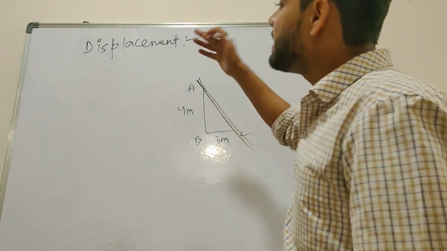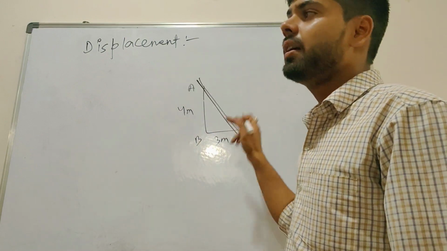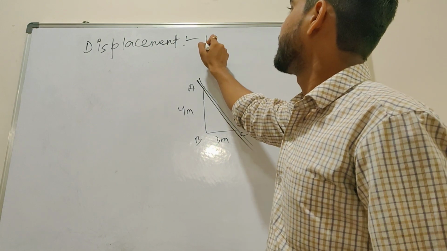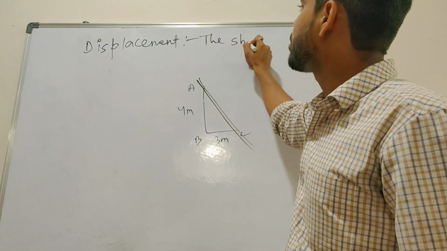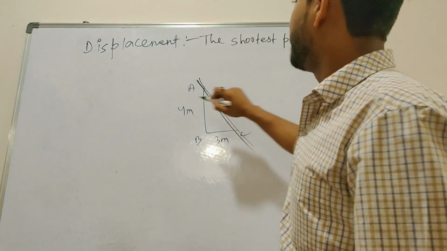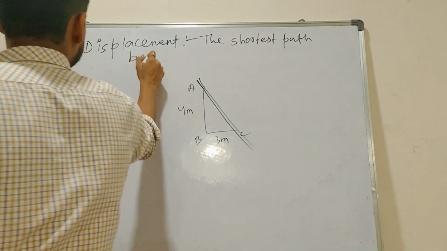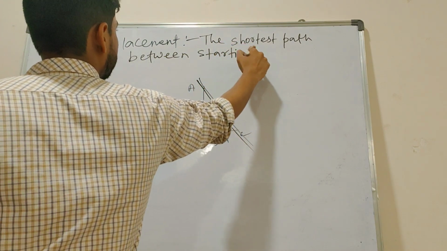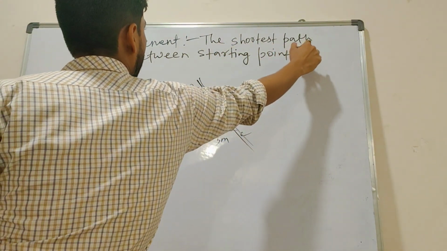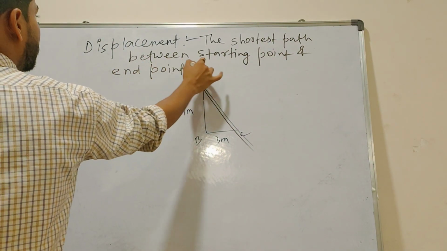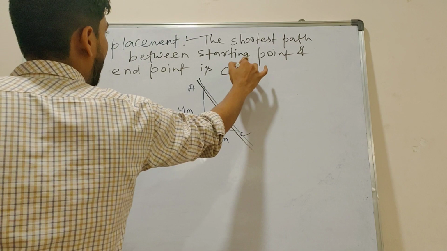So displacement is the shortest distance, the shortest path between a starting point and end point.